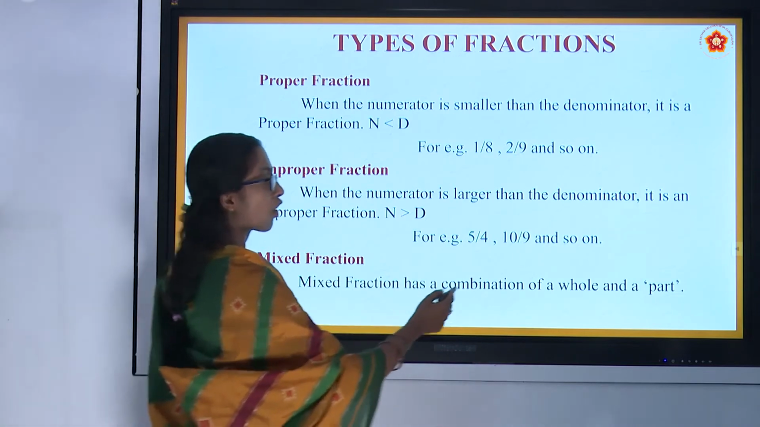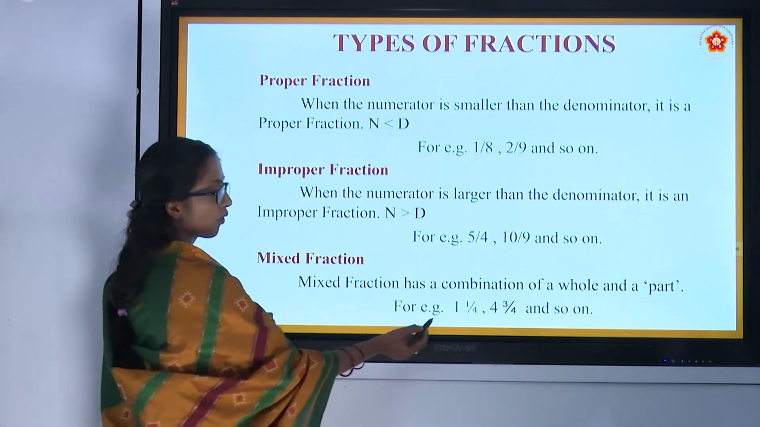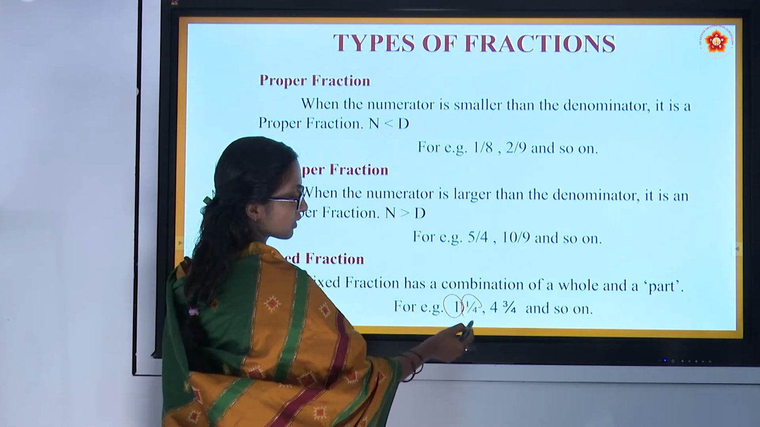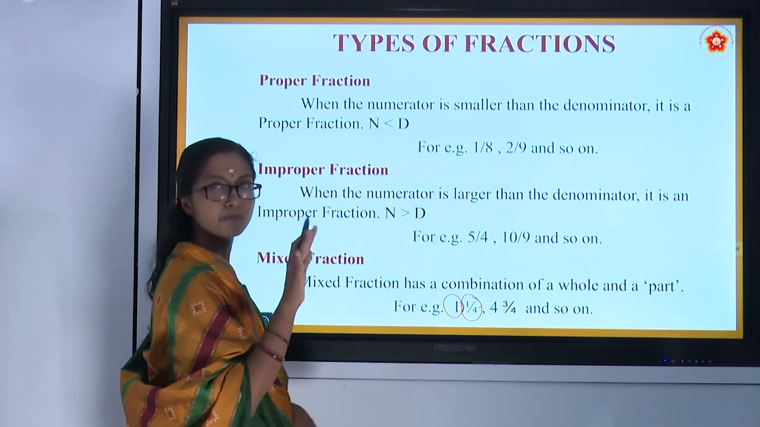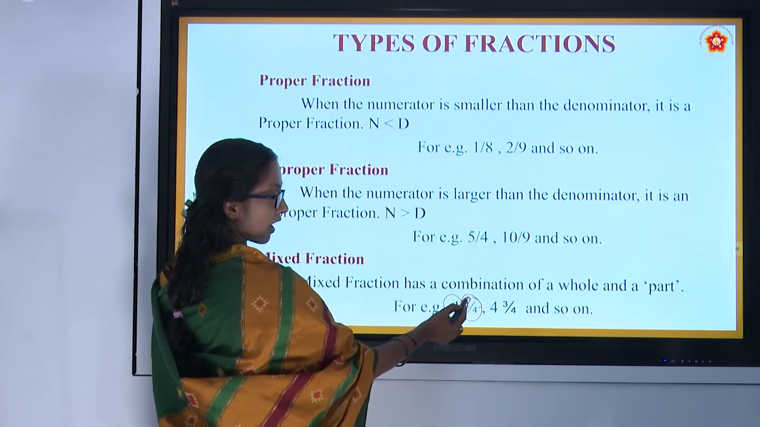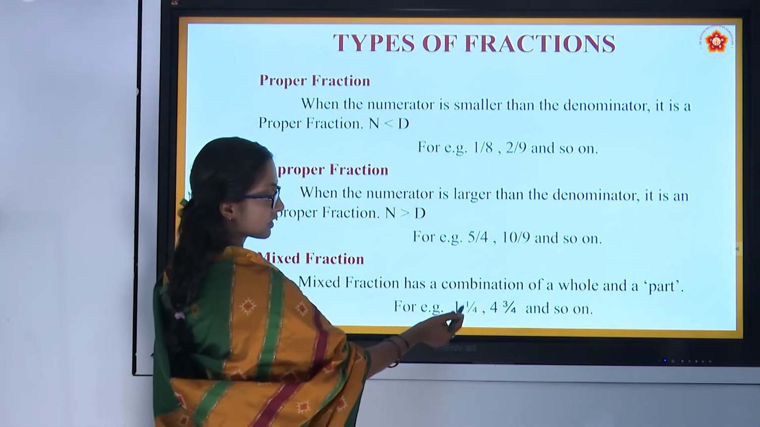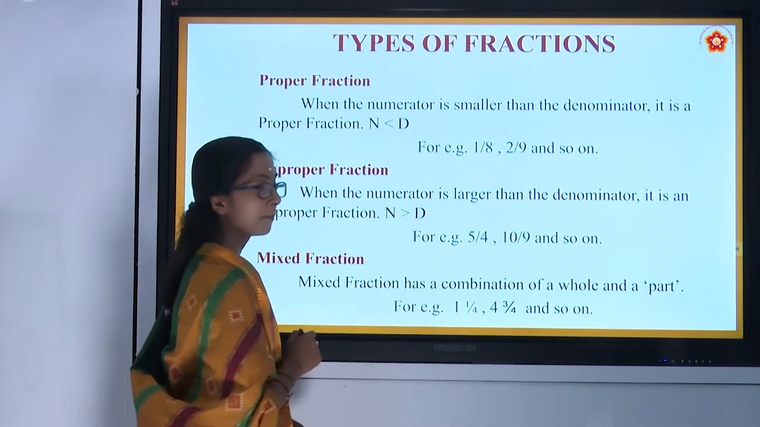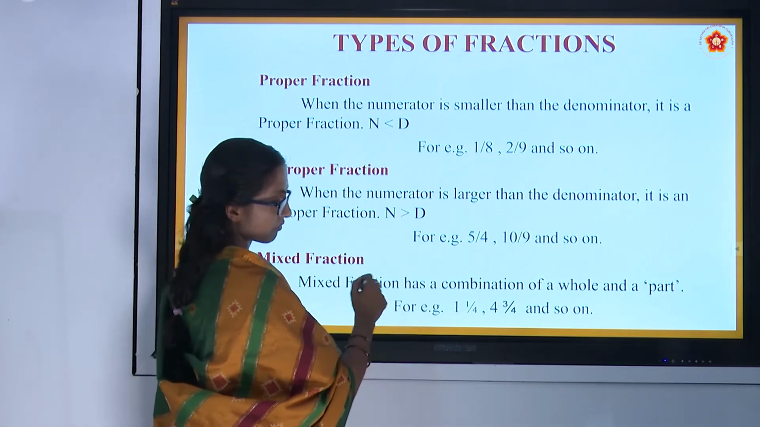A mixed fraction has a combination of a whole and a part. See, 1 is a whole and 1/4 is part of it. It means there are 4 parts together which make a whole thing, and in that only one part is shaded. We can consider it like that. Along with that, one more part we are joining. This is said to be an example of a mixed fraction.